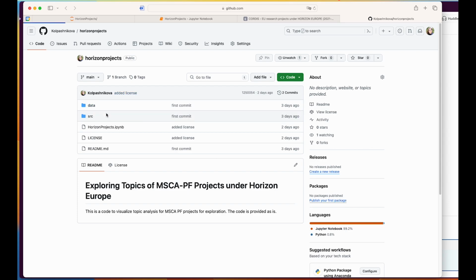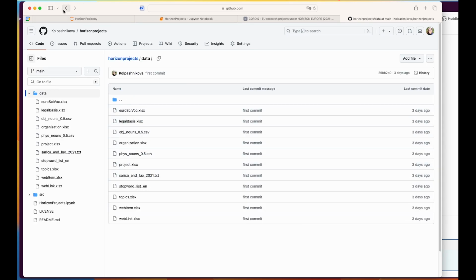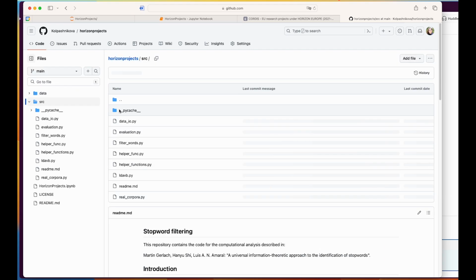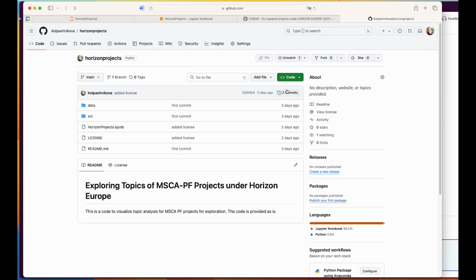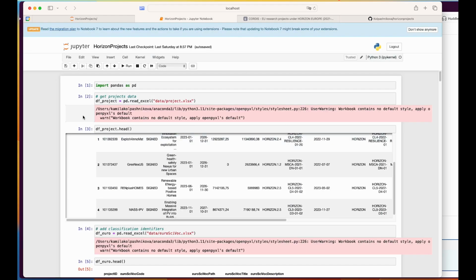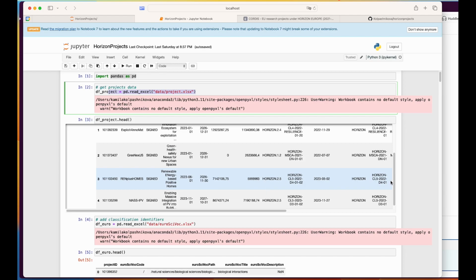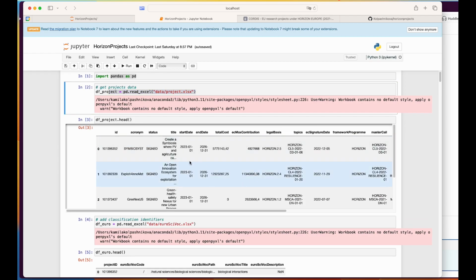It has all the code that I will be using today, as well as data and some custom helper functions. As soon as you launch this Jupyter notebook, you will see all the code in the cells. And if I go line by line here, it's just regular stuff. I imported pandas and then got the data. Here it's in the file with information on projects. If you look at this data, it looks like this.